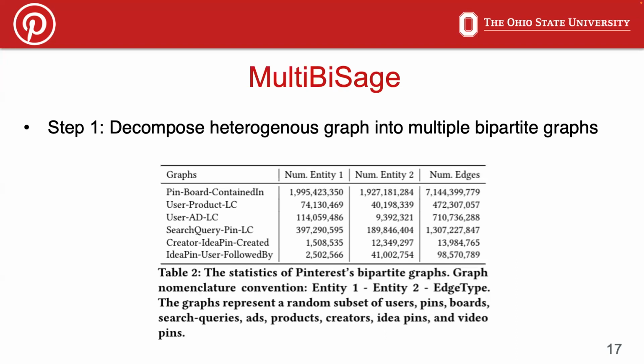In the first step, we decompose a heterogeneous graph into multiple bipartite graphs. The stats of the curated bipartite graphs are shown in the table. The nomenclature for the graph name is entity 1, entity 2, and edge type. Here, pinboard graph is still the largest graph and is followed by the search query pin long click graph. Note that these graphs contain diverse entities and their diverse interactions. Additionally, a disclaimer that these graphs represent a random subset of entities present at Pinterest.